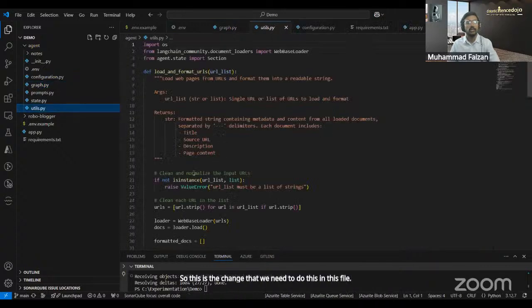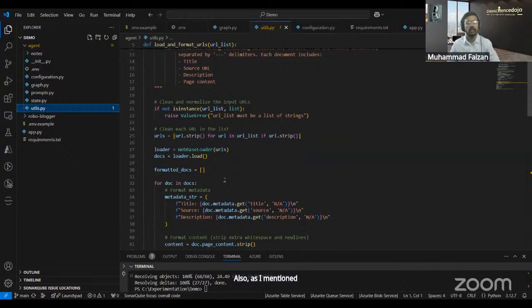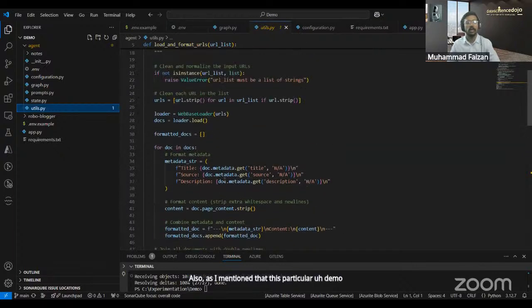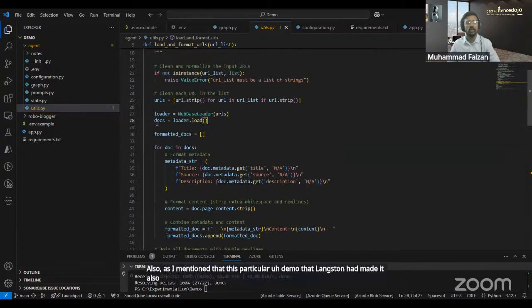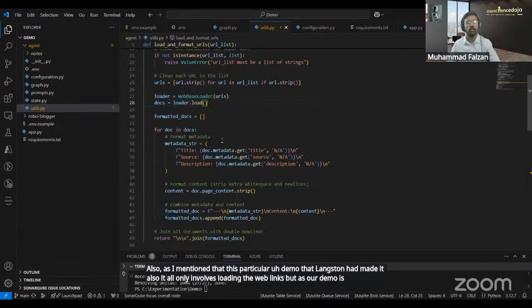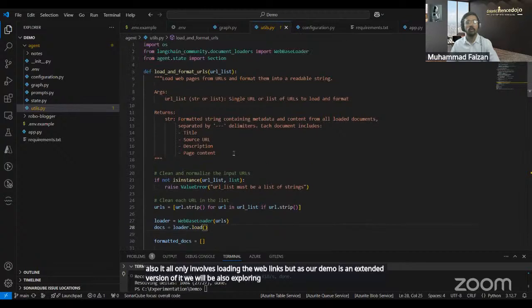Also, as I mentioned, this particular demo that LangChain had made only involves loading web links. But as our demo is an extended version of it, we will also explore how we can incorporate YouTube links here.